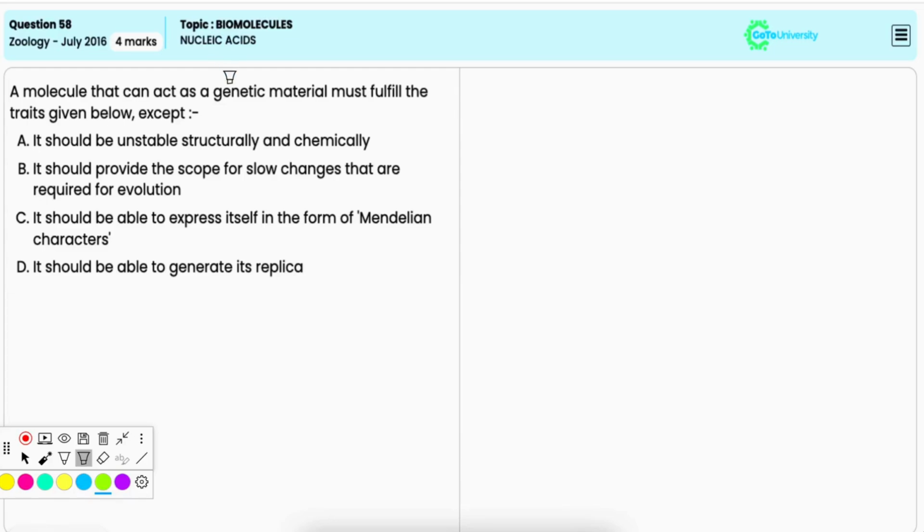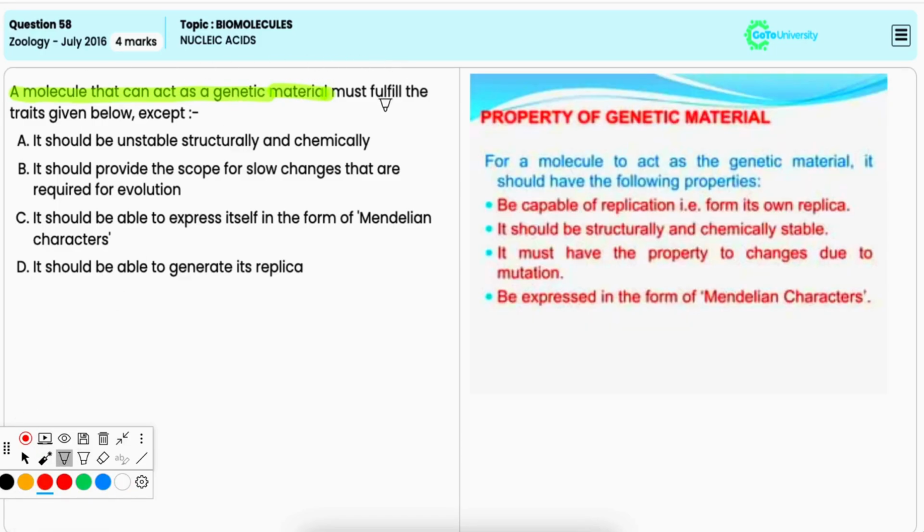In this question, you have to identify the wrong statement regarding a molecule that can act as a genetic material. Option A, it should be unstable structurally and chemically. Now, this is not true because genetic material must be stable both structurally and chemically to ensure accurate transmission of genetic information across generations. Hence, it is the correct option.